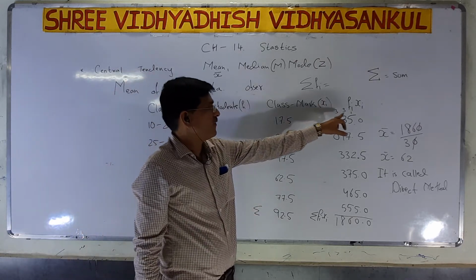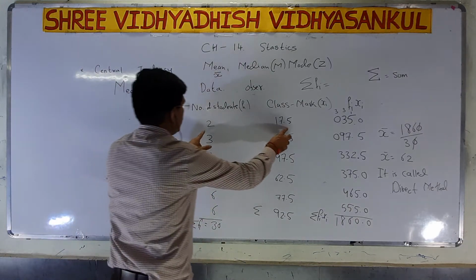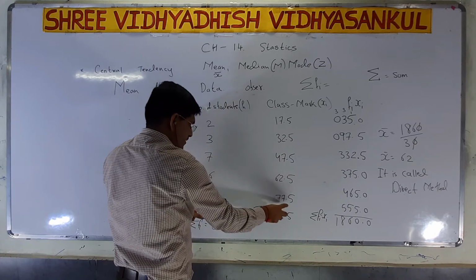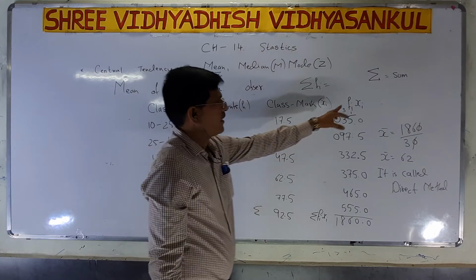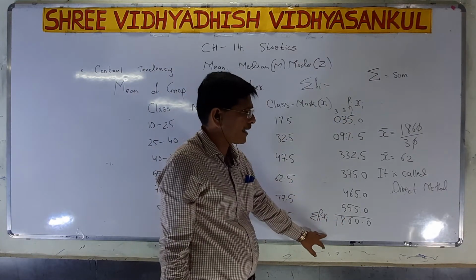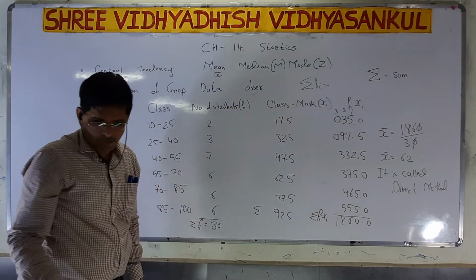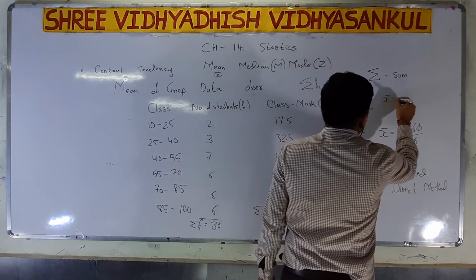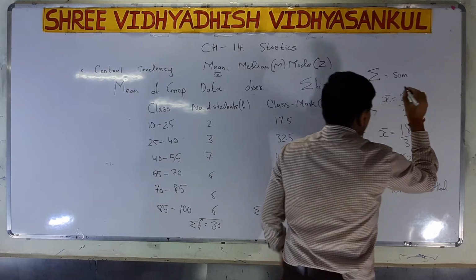Now Fi xi, we have to multiply Fi xi. So if we multiply 17.5 into 2, 32.5, 47.5, 62.5 into 6, 77.5 and 92.5 into 5, we can get Fi xi. If we add this, we can get sigma Fi xi. So the formula is x bar is equal to sigma Fi xi upon sigma Fi.